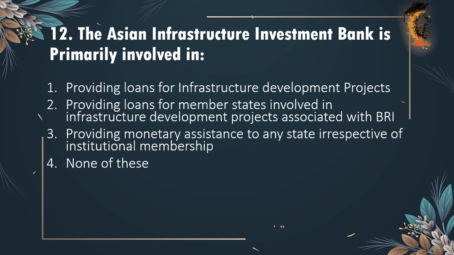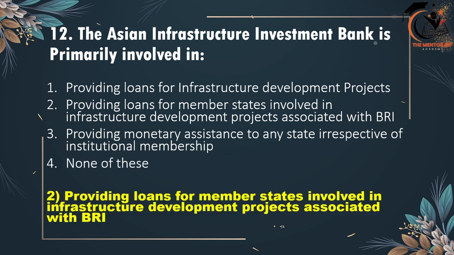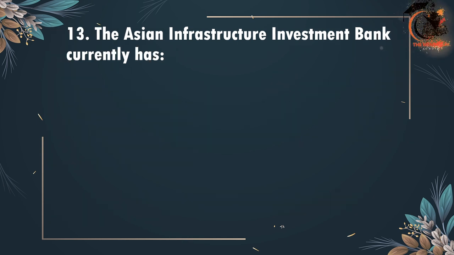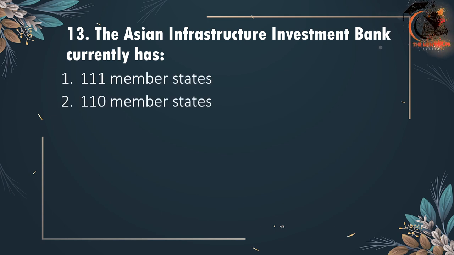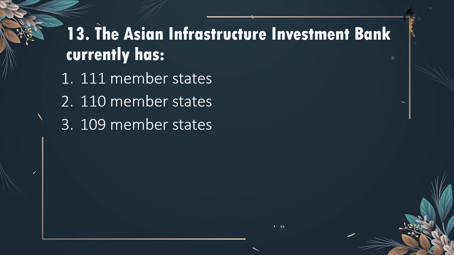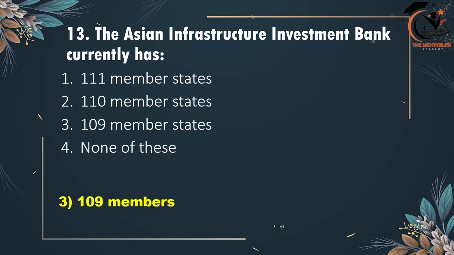The correct option is option 2, providing loans for member states involved in infrastructure development projects associated with BRI. 13th is, the Asian Infrastructure Investment Bank currently has 111 members, 110 member states or 109 member states or none of these. The correct option and answer is 109 members, option 3.